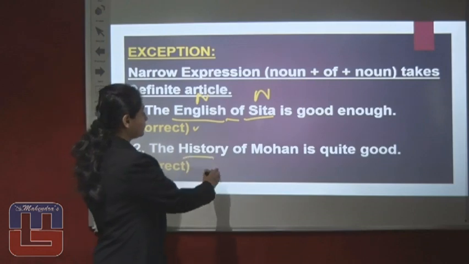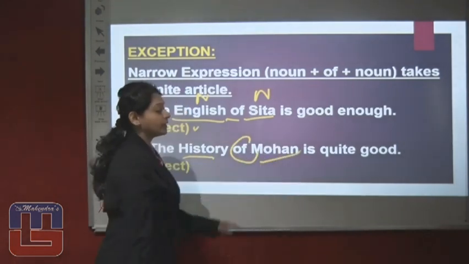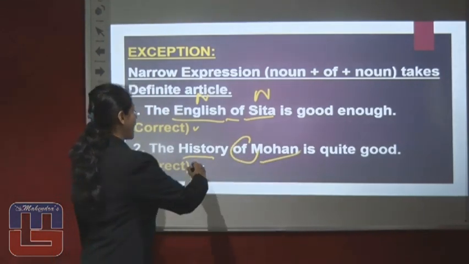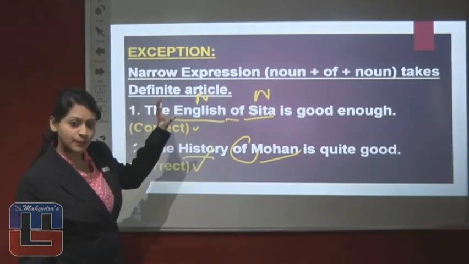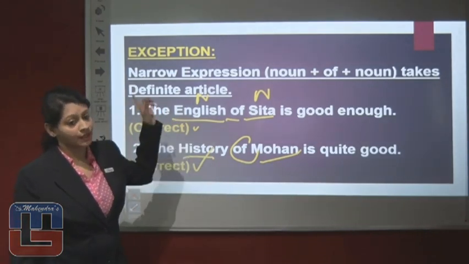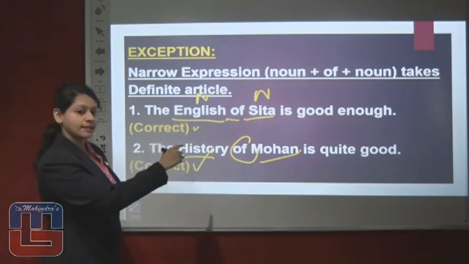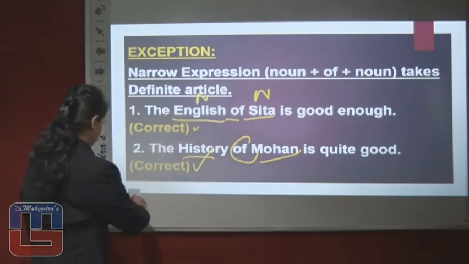Again, history is a noun. Of and Mohan is a noun is quite good. Therefore, this sentence is absolutely correct. Right? So, the exception to this rule says narrow expression noun of noun takes definite article. Therefore, both the sentences here are perfectly correct.